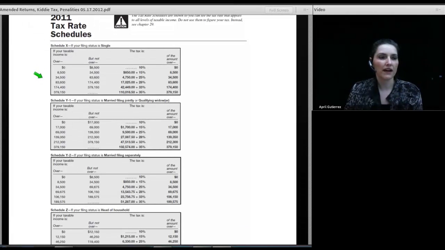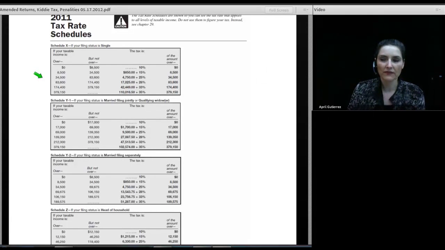Now, very often we have customers who will say to us, well, what tax bracket am I in? And the answer is, well, you have to figure their taxable income. Once you know their taxable income, you can peg them with a tax bracket. So if your filing status is single and the taxable income you computed for yourself on line 43 of the 1040 form is somewhere between $34,500 and $83,600, then you could say, oh, well, you're in the 25% bracket.